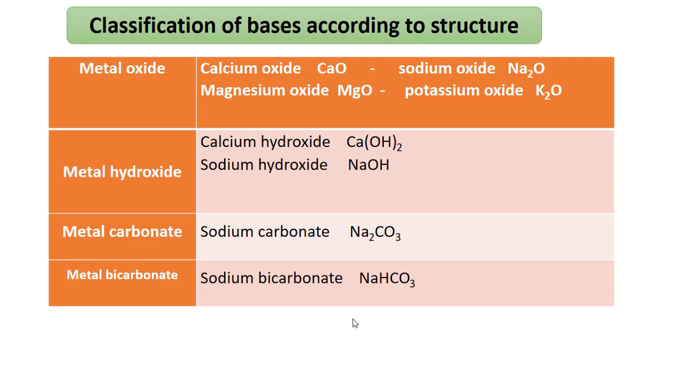Classification of bases according to structure. Number 1, we have metal oxide, just like calcium oxide, magnesium oxide. Number 2, we have metal hydroxide, like calcium hydroxide, sodium hydroxide. Number 3, we have metal carbonate, sodium carbonate. Number 4, we have metal bicarbonate, sodium bicarbonate, and all of them are considered bases.